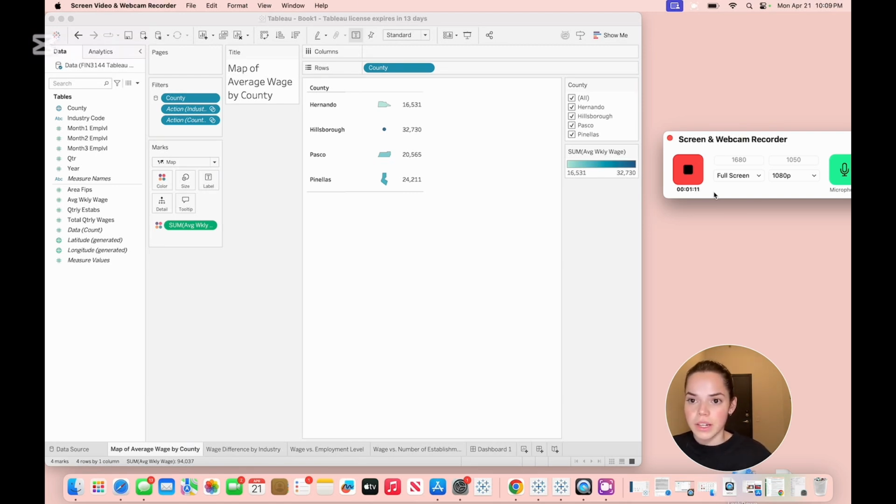Tableau. Another interesting thing about using Tableau is that you're able to analyze large amounts of data and present that data in a more organized and understandable way.